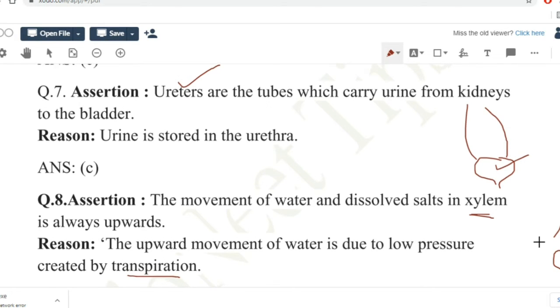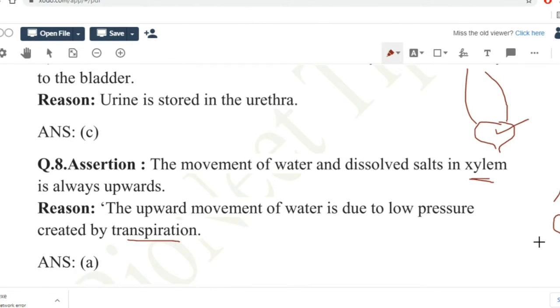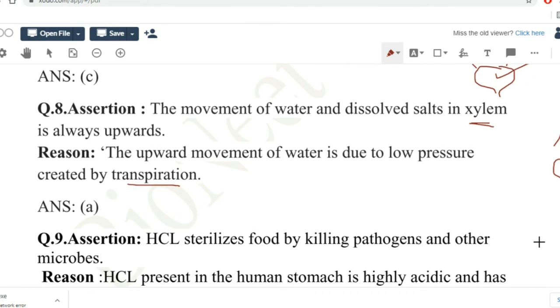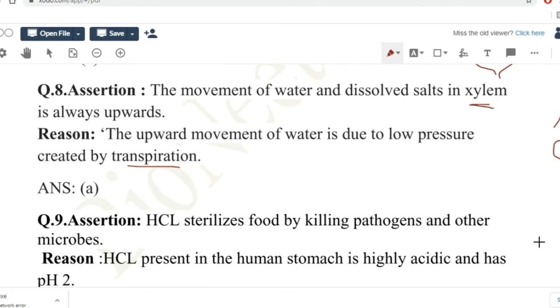So assertion and reason both are true. Reason is the correct explanation of assertion. Question number 9. HCl sterilizes food by killing pathogens and other microbes. Now, the reason they have given here is that HCl present in the human stomach is highly acidic and has a pH of 2.